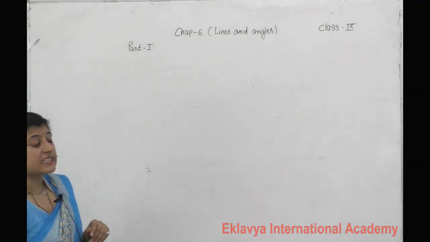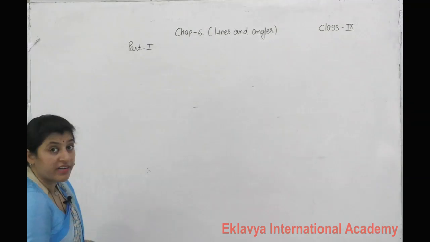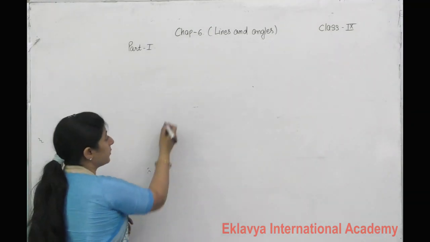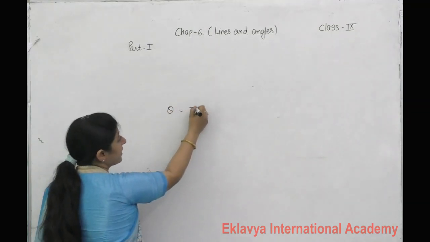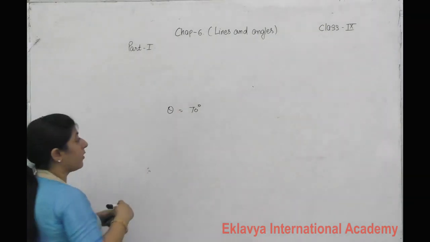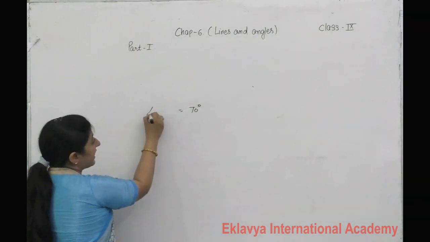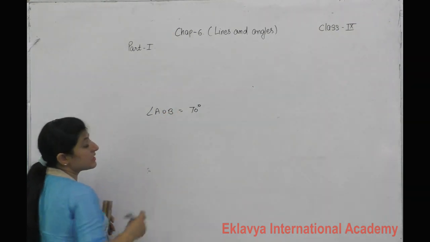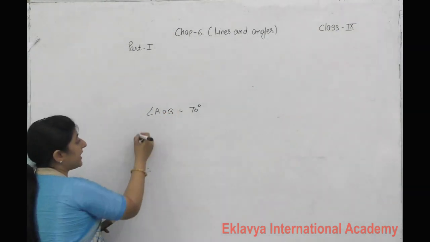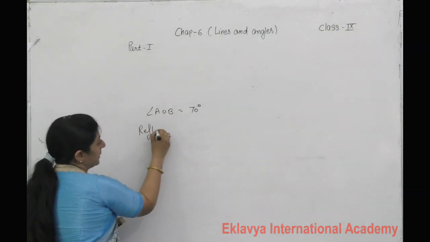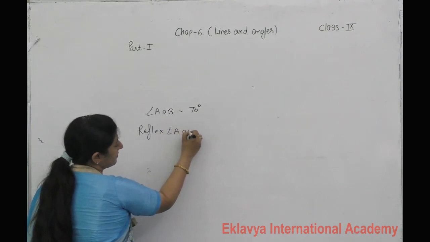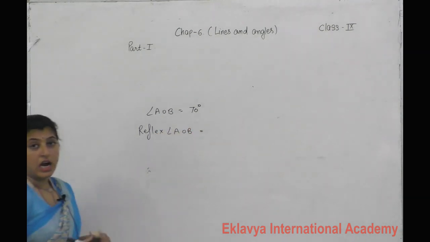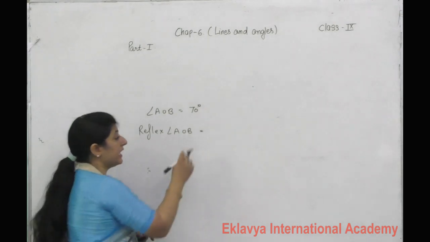What is the reflex angle? How to find out the reflex angle? Suppose it is given to you theta equals 70 degrees, or angle AOB is equal to 70 degrees. Find out reflex AOB. How to find it?